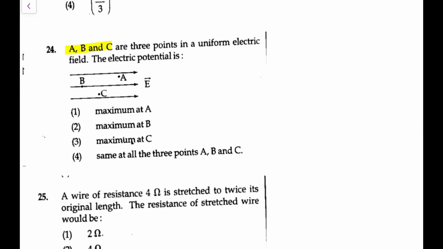A, B, C are 3 points in a uniform electric field. As you go in the direction of the field, potential decreases. So as you go forward, potential will decrease. The leftmost point will have the highest potential, the rightmost will have the least potential. So B is highest, A is minimum. Maximum at A, no, maximum at B, yes. So the correct option is, it is maximum at B.